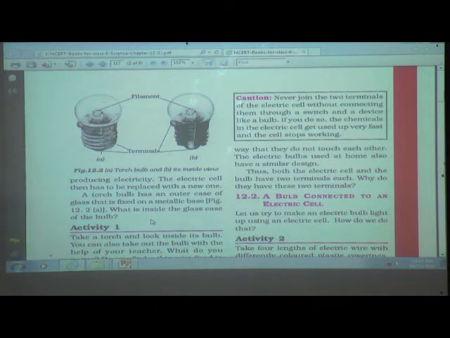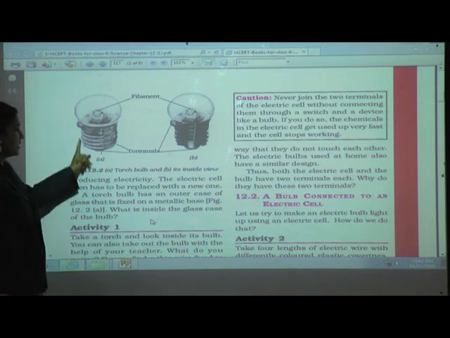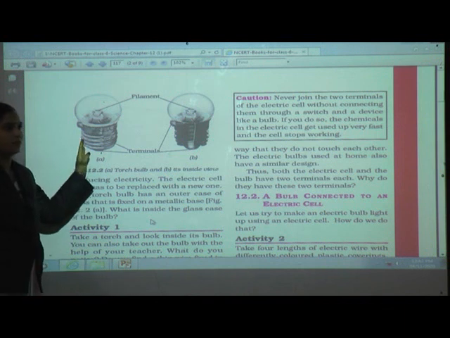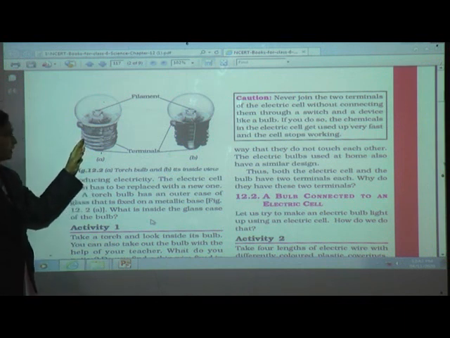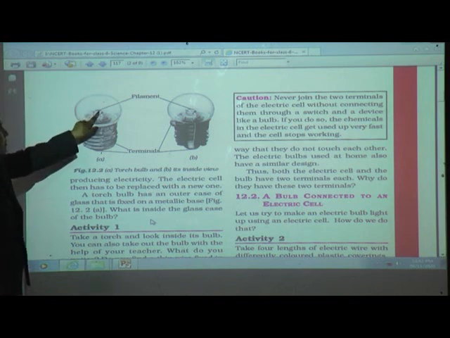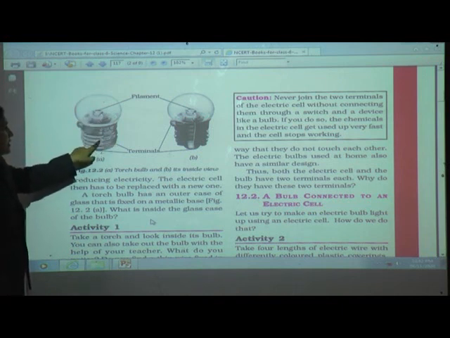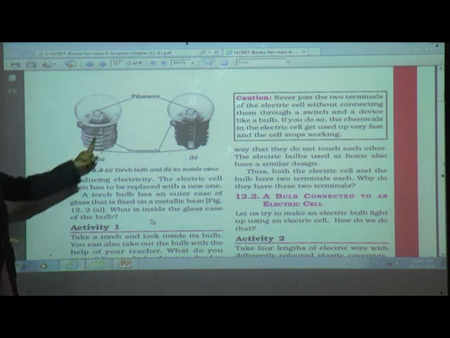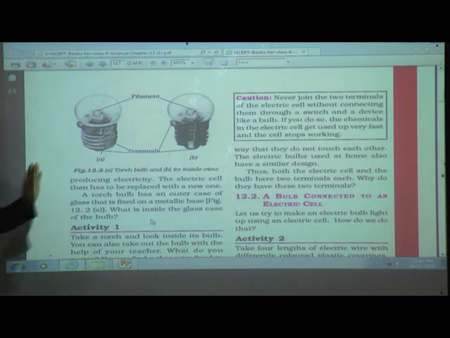Can you tell me? This is a bulb, all of you know. Why do we use this? For light. Here this one is a filament and this one is the terminals. Now we'll see the details in the torch bulb point.